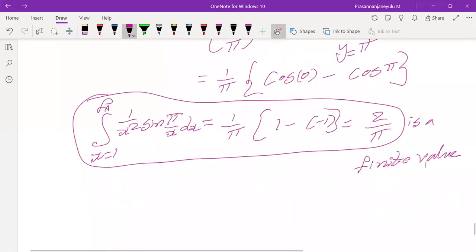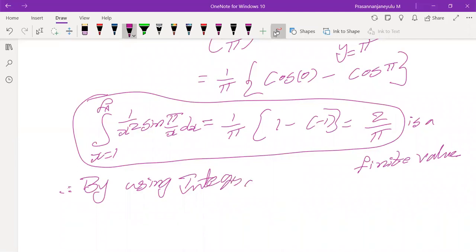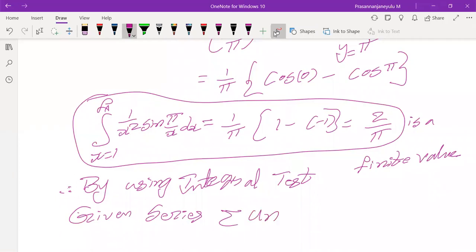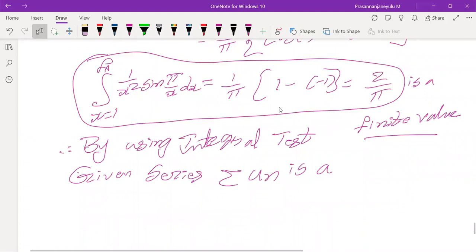Therefore, by using the integral test, the given series is a convergent series.